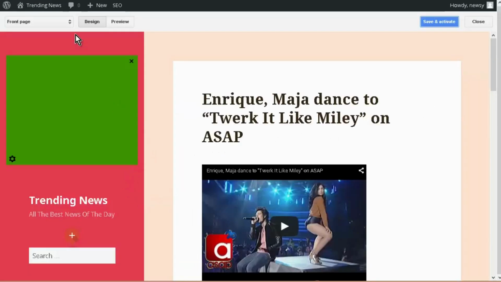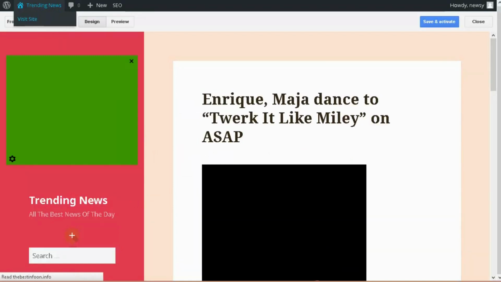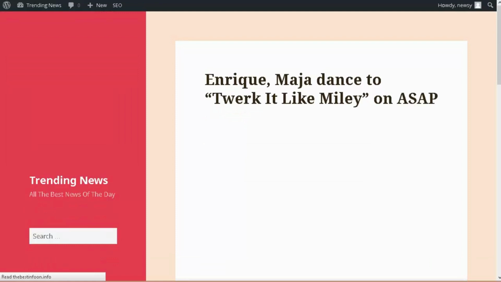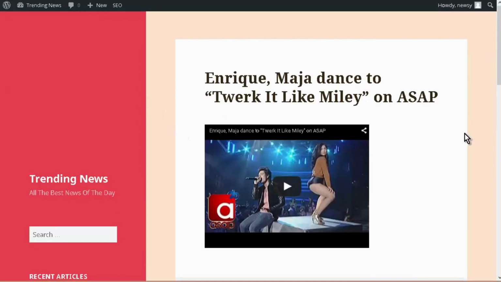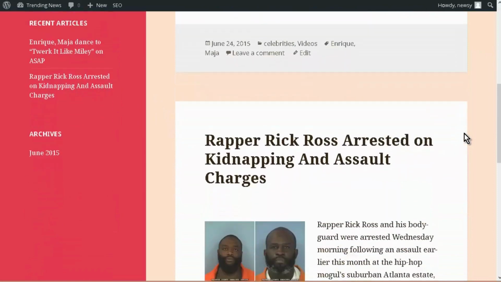So ads are saved and activated, and if we now refresh our site, now the ads aren't going to come up right away because it hasn't crawled our site yet, but once it's finished crawling, we will start seeing ads pop up in the ad spaces that it's determined where we can have ads.